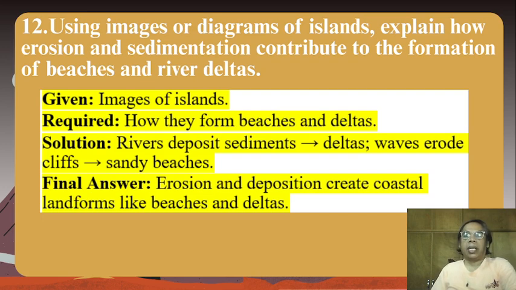Solution: rivers deposit sediments through deltas. Waves erode cliffs. Then you have sandy beaches. Final answer: erosion and deposition create coastal landforms like beaches and deltas.